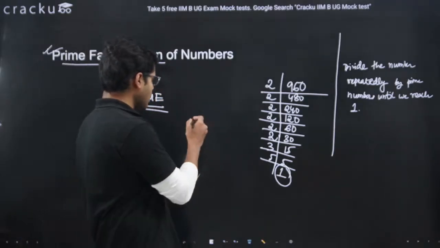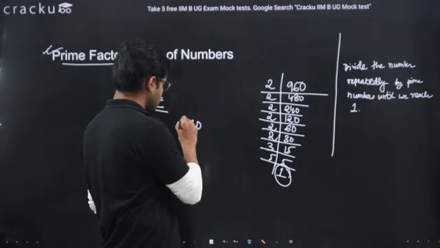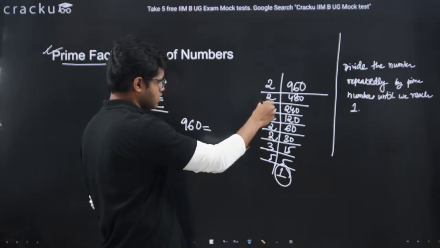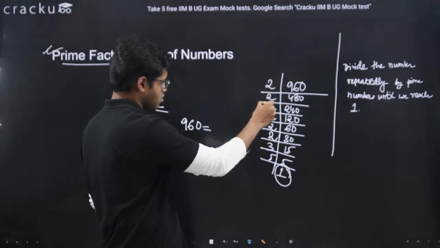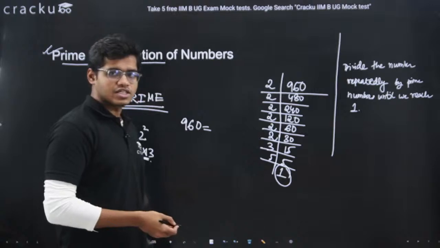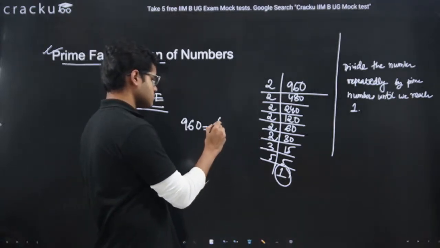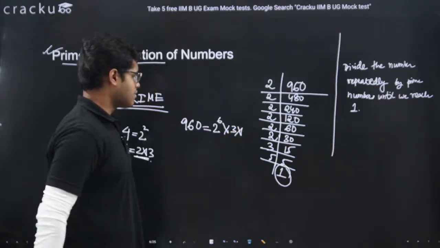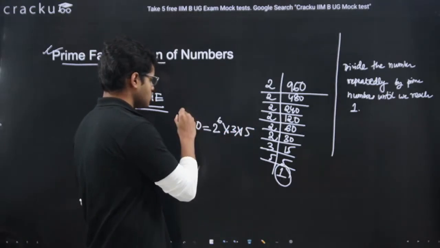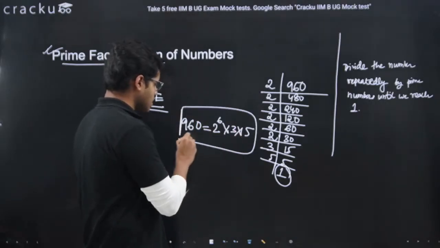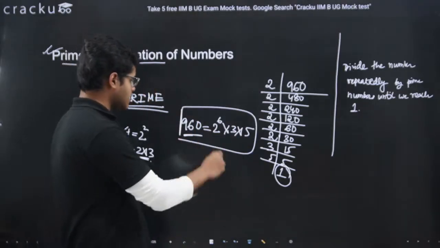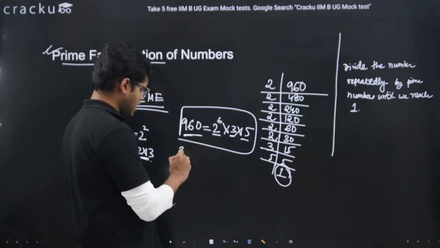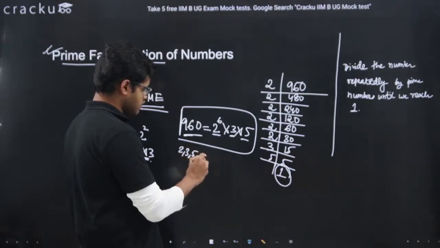So how can we write 960? I can write 2 multiplied 6 times, that is 2 to the power 6, multiplied by 3 and multiplied by 5. This is how we write the number 960 in its prime factors format. 2, 3 and 5 are what we call the prime factors.